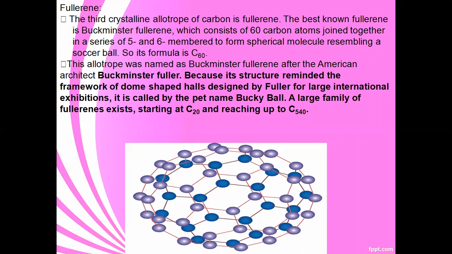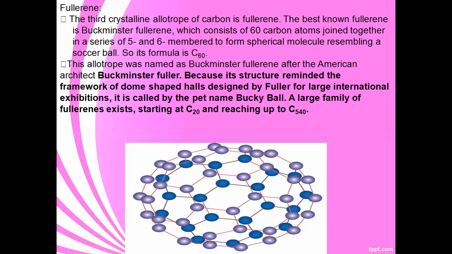So the fullerene is a series of 5- and 6-membered rings containing 60 carbon atoms. These 60 carbon atoms are joined together to form a spherical molecule.